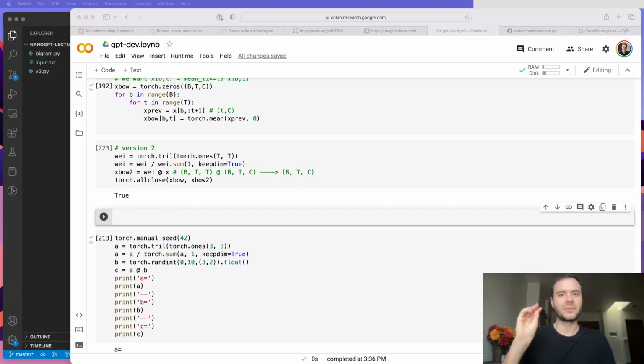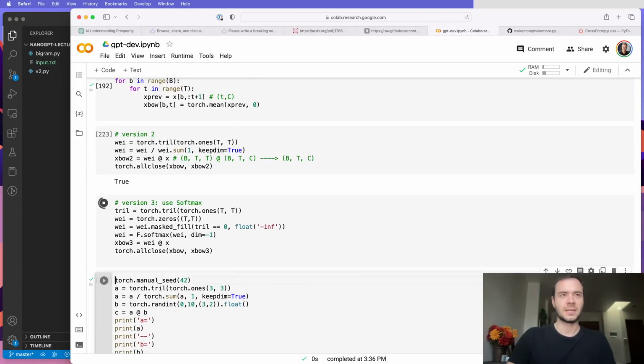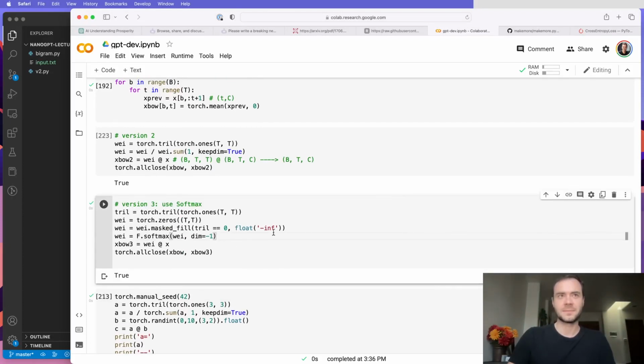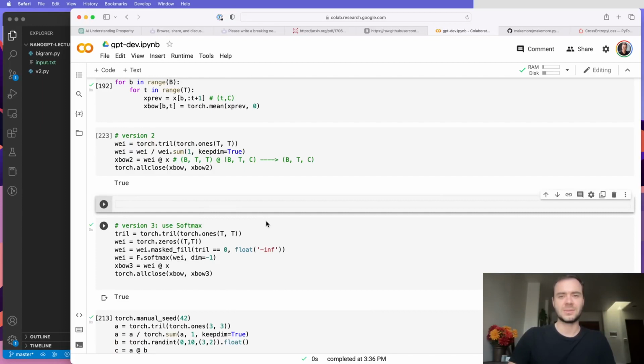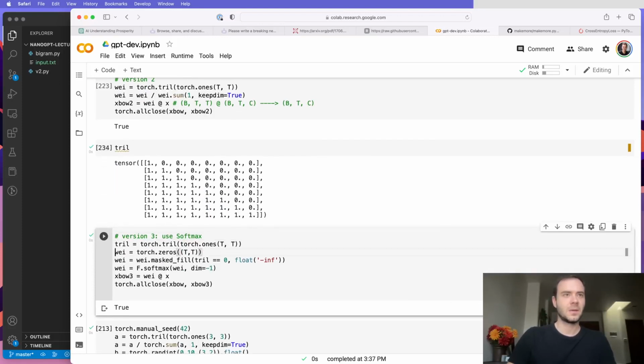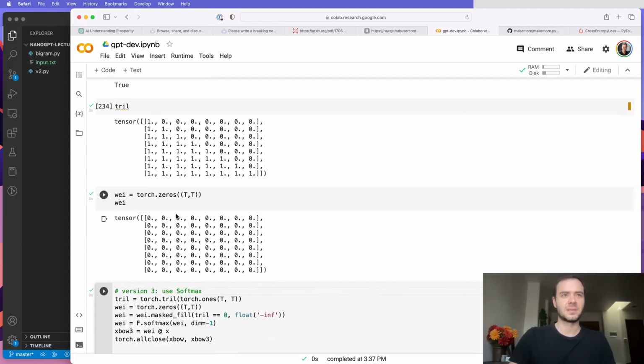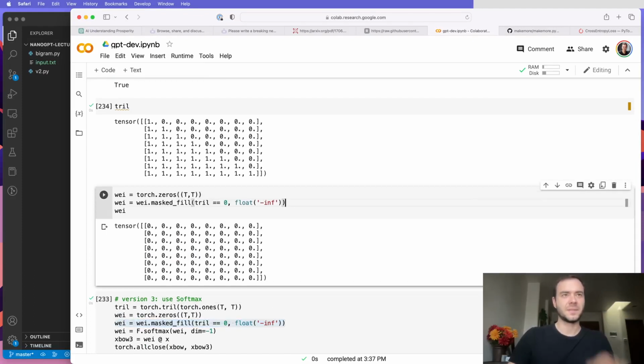And finally, I would like to rewrite it in one more way. And we're going to see why that's useful. So this is the third version, and it's also identical to the first and second. But let me talk through it. It uses softmax. So tril here is this matrix, lower triangular ones. Wei begins as all 0. Okay, so if I just print wei in the beginning, it's all 0. Then I used masked_fill.